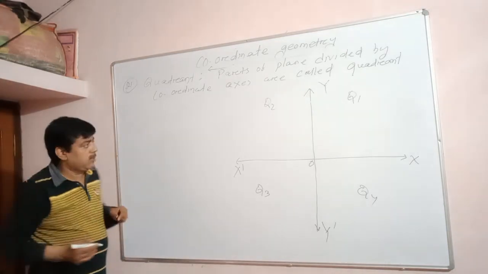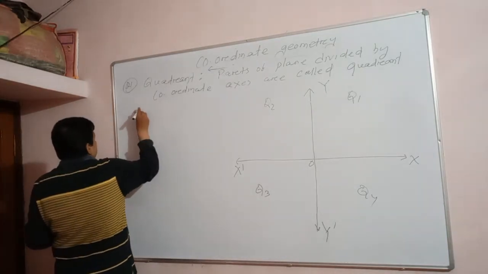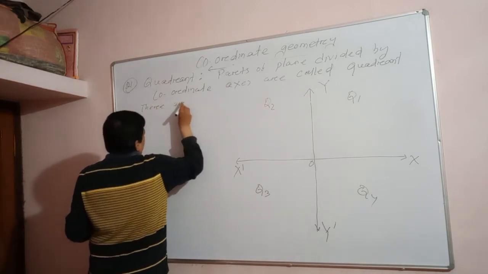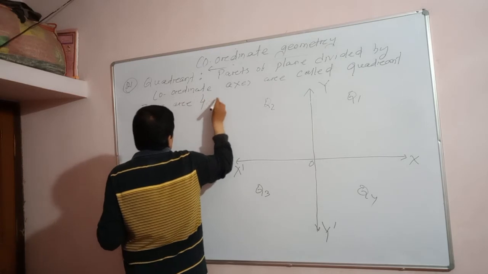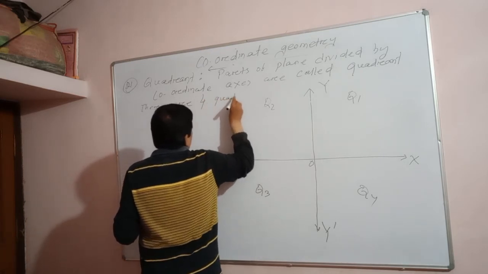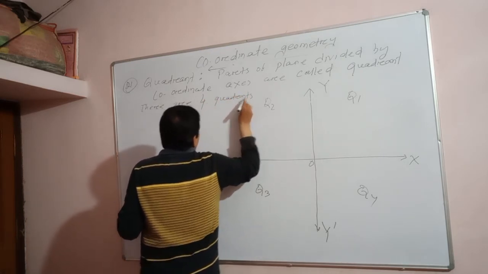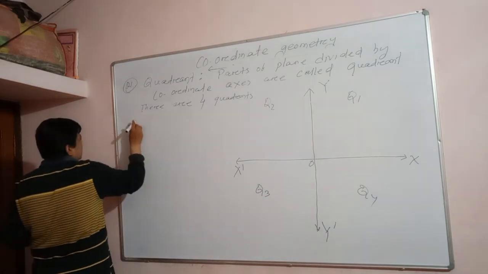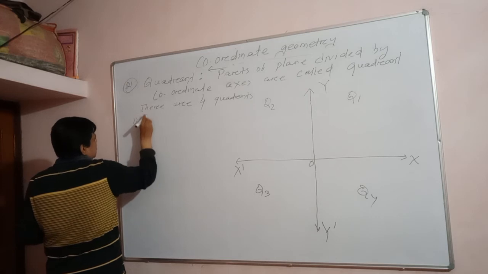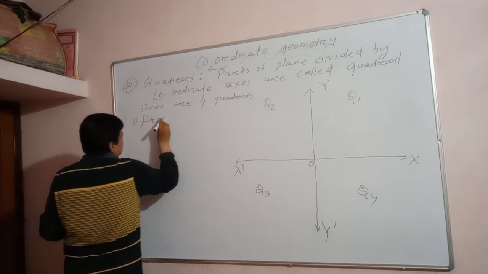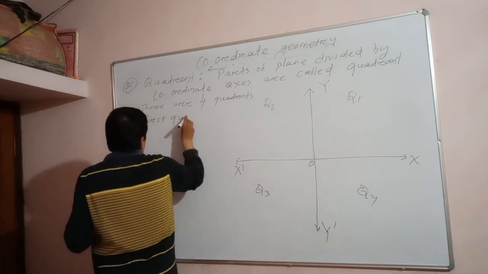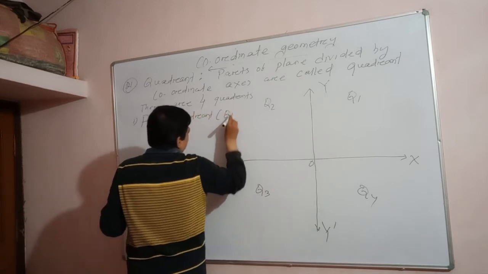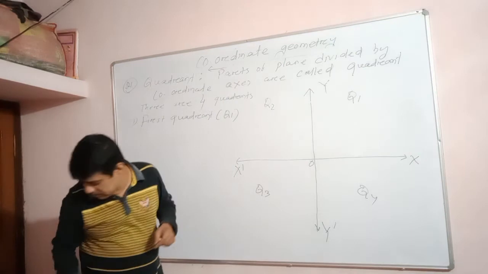Let us see one by one. First, you see the first quadrant. There are 4 quadrants. Let us discuss the first quadrant, otherwise known as Q1. So what is the first quadrant?